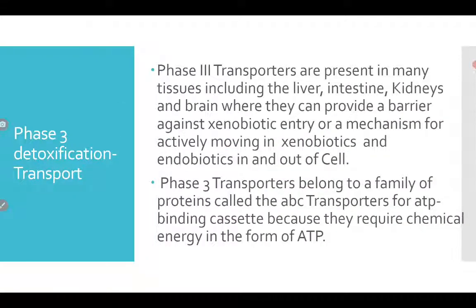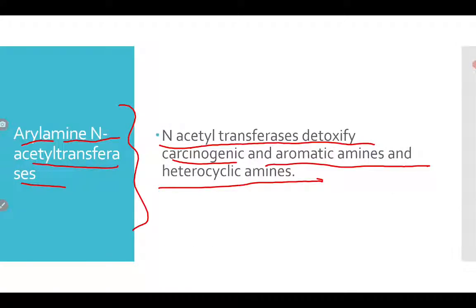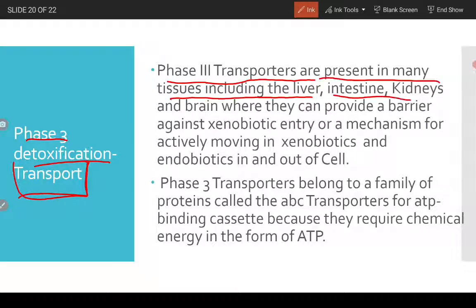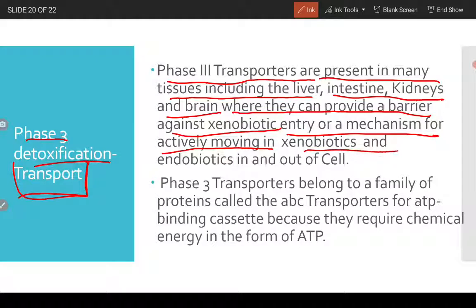And now we go to phase 3. Phase 3 detoxification is transport. In phase 3, no reaction takes place. Instead, only transport of the excretory materials takes place, and they're excreted out. How does that happen? Phase 3 transporters are present in many tissues, including the liver, intestine, kidneys, and brain, where they can provide a barrier against xenobiotic entry or a mechanism for actively moving xenobiotics and endobiotics in and out of the cell. So the main function is transport.